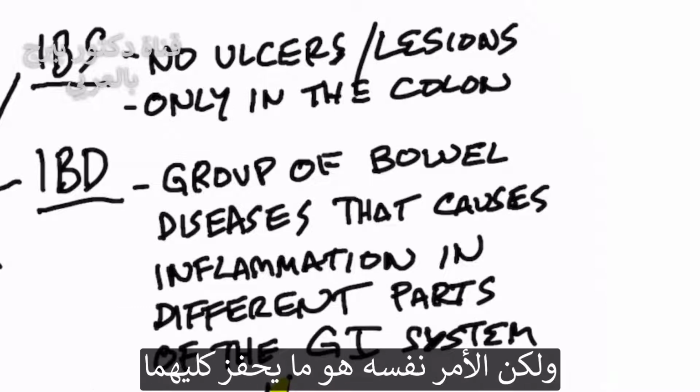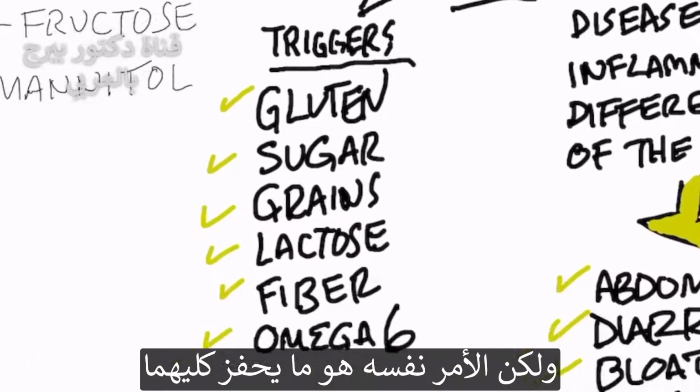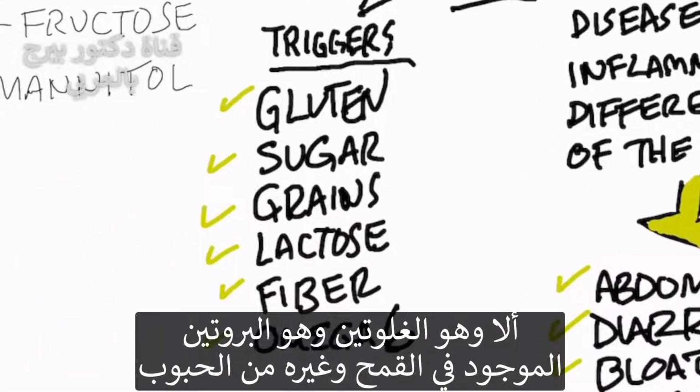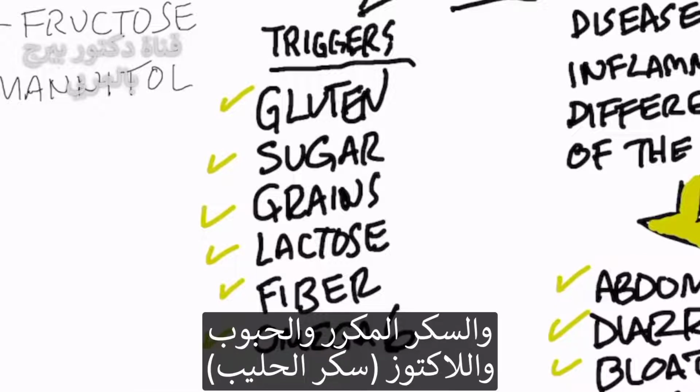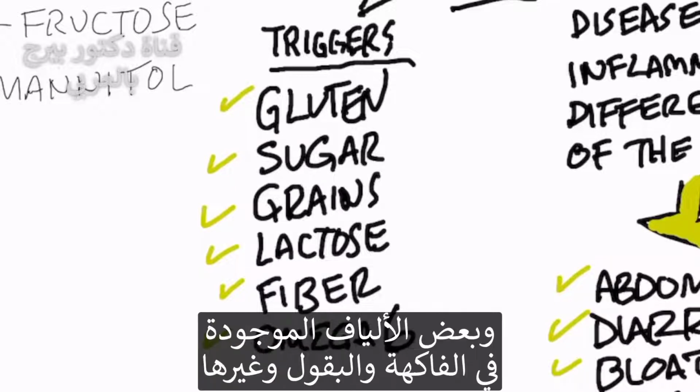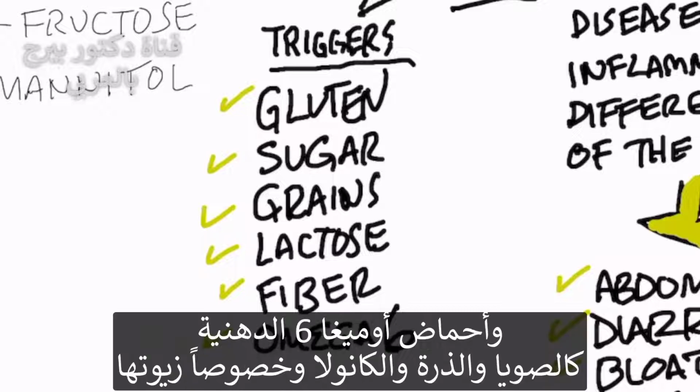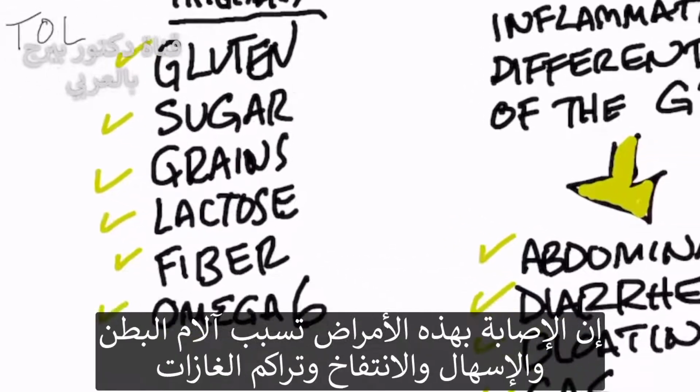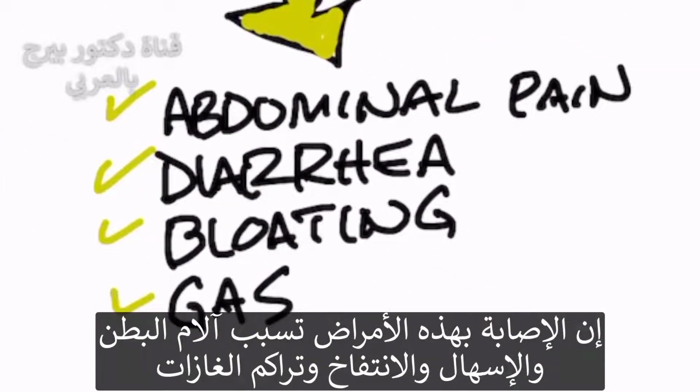Okay, both IBS and IBD are triggered by the same thing: gluten, which is the protein in wheat and other grains; refined sugars, grains; lactose, that's milk sugar; certain fibers in a lot of things like vegetables, legumes; and omega-6 fatty acids. That would be things like soy, corn, canola, especially the oils. And then if you have these conditions, you'll have abdominal pain, diarrhea, bloating, and gas.